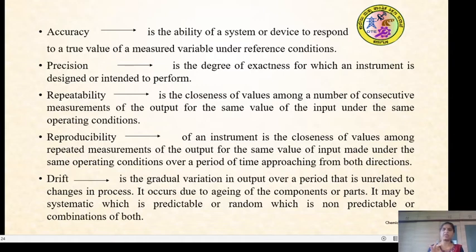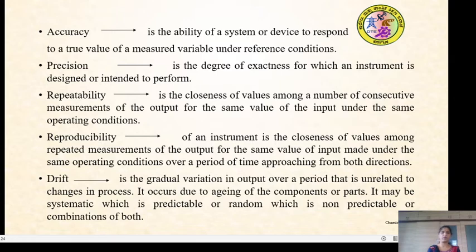For a particular input value, it produces many outputs, and the values should be very close to each other. We call that the repeatability of that particular instrument.